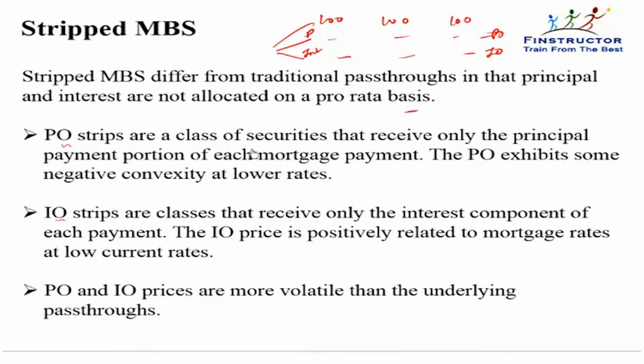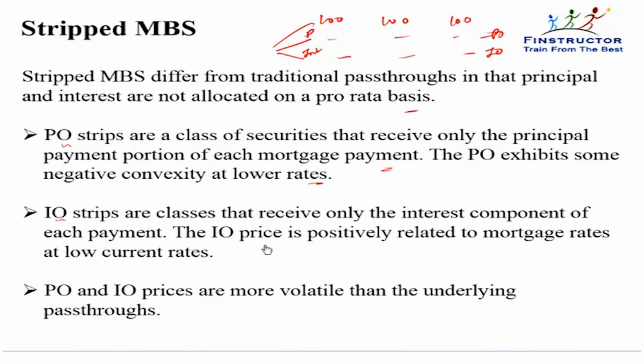So principal only strips are a class of securities that receive only the principal portion of each mortgage payment. The PO exhibits some negative convexity at lower rates. I will explain that in the slide to come. The IO strips are a class that receive only the interest component.